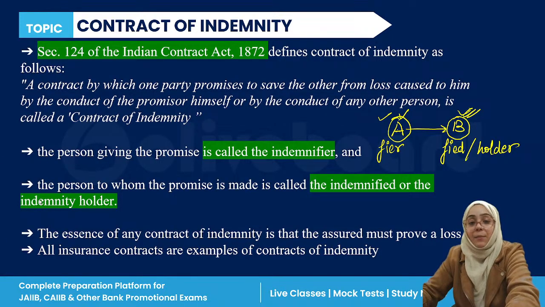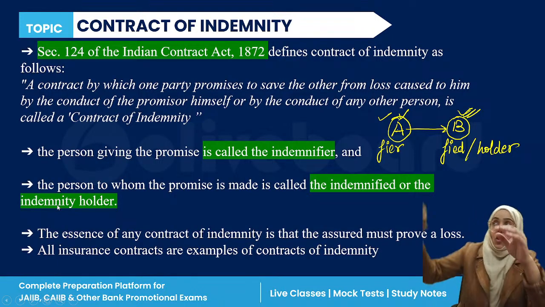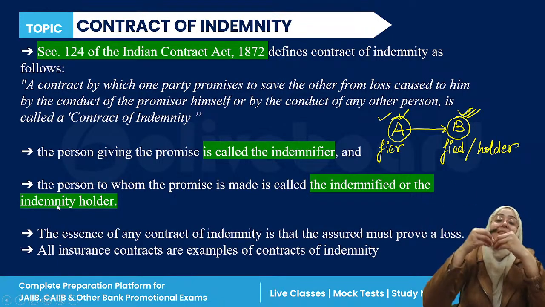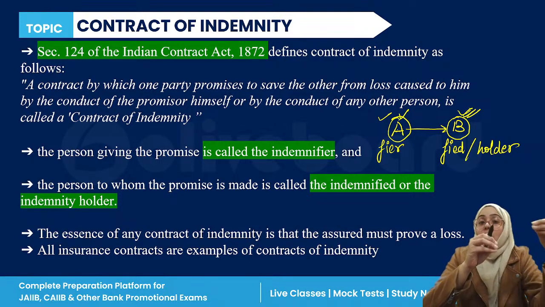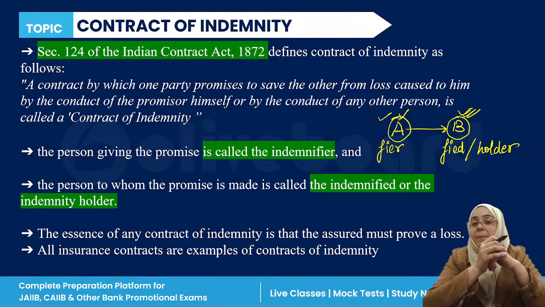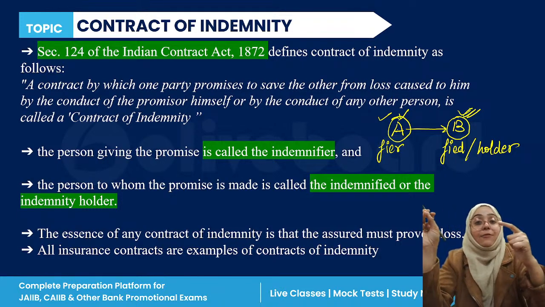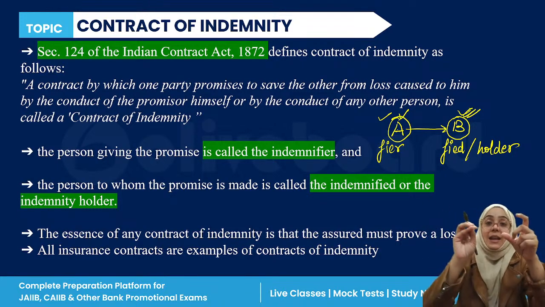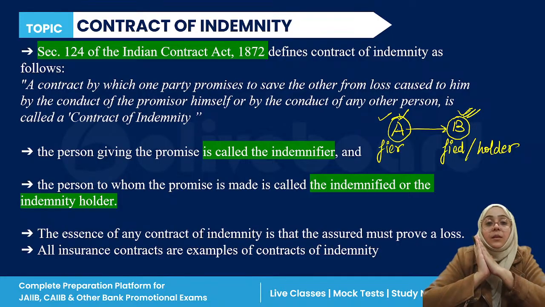Because that insurance company is promising the insured person that if you suffered any loss, then your loss will be compensated by me. So that insurance company is the indemnifier, and that individual person who is insured is called as indemnified or indemnity holder.